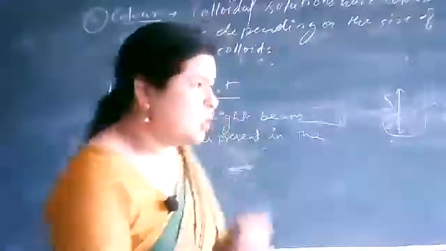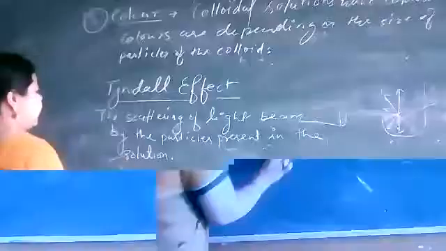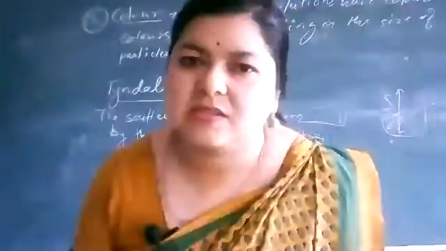Because the size of the colloidal particle is in the range of 1 nanometer to 100 nanometers, this size is enough to scatter light.